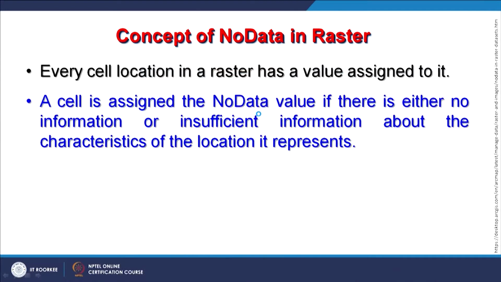But at the same time we also know that raster is a 2-dimensional matrix and therefore raster data can only be stored in two shapes. One is either square or rectangular, that means the number of rows and columns need not be the same. If they are the same it is fine, but if they are not the same, then the overall shape of the raster is going to be rectangular.